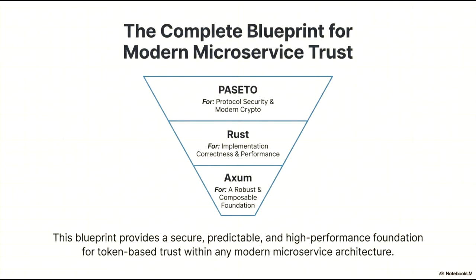Finally, at the base, Axum provides a robust and composable foundation. As a high-performance web framework, Axum allows us to build scalable microservices that are easy to maintain and evolve. Together, these three pillars provide a secure, predictable, and high-performance foundation for token-based trust within any modern microservice architecture.